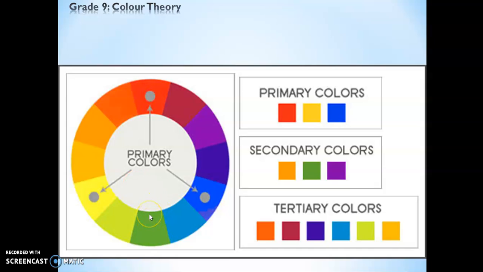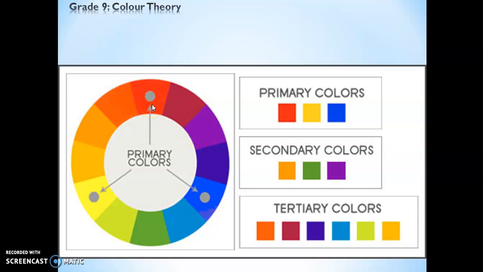Green, secondary color, mixed with yellow, primary color, becomes yellowish green. Blue, primary color, mixed with green, secondary color, becomes bluish green. Blue, primary color, mixed with purple, secondary color, becomes bluish purple.